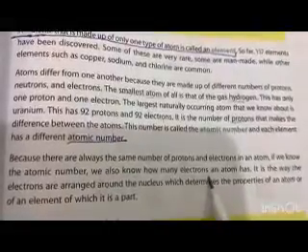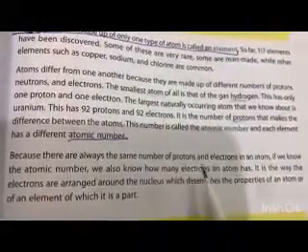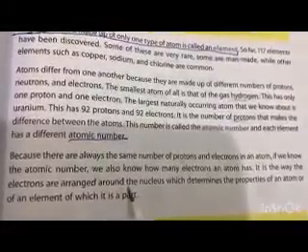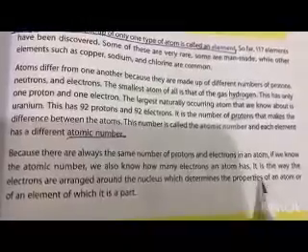We also know how many electrons an atom has, and if we know the electrons, we definitely will know the protons. It is the way the electrons are arranged around the nucleus which determines the properties of an atom or an element of which it is a part. Here are some basic facts. They have written all the essential definitions. You must go through all the basic facts and learn all the definitions, like what atoms are, what the chemical symbol or the formula is, how many particles an atom consists of, what the center of the atom is called, all of that.